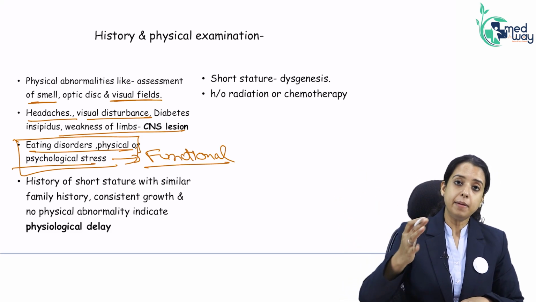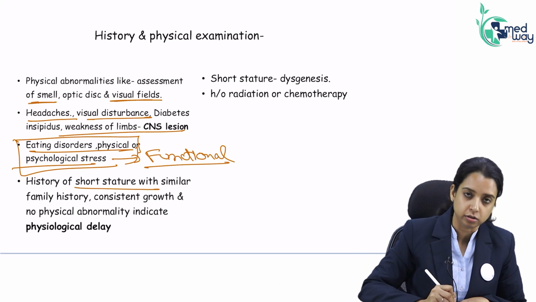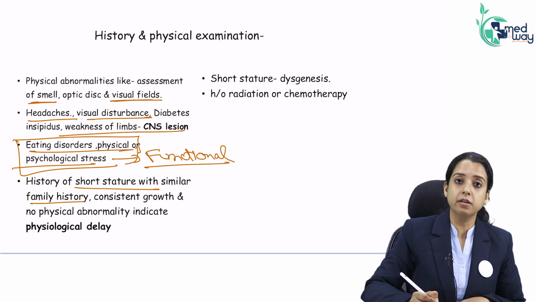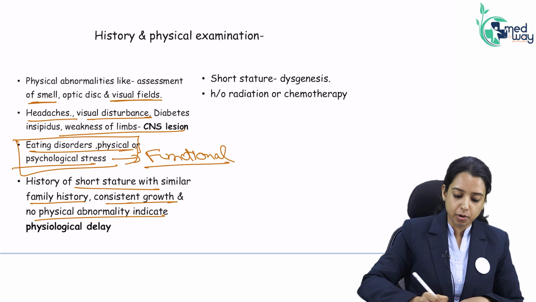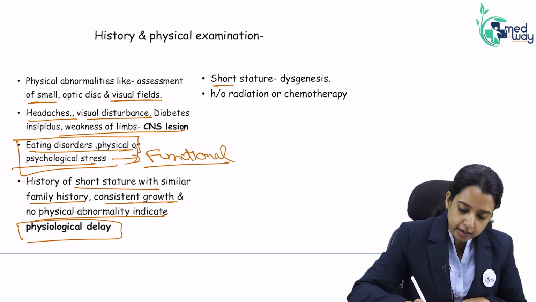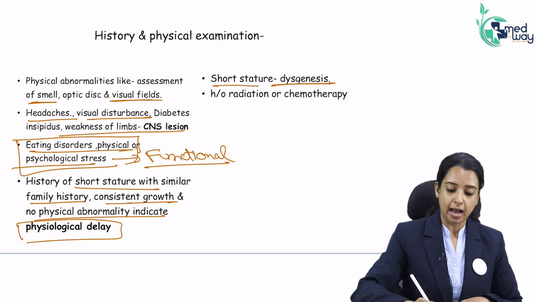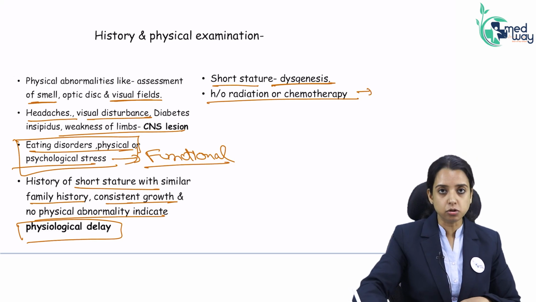Then, if I am trying to work towards the ovary, what will I ask? I will ask history of short stature. Then, I will ask family history. Why am I asking for family history and similar delayed puberty in family? Because I want to rule out physiological delay. Okay, if there is short stature, I am trying to see whether it is Turner syndrome or not. I will ask history of radiation and chemo to see whether ovary has got damaged or not.